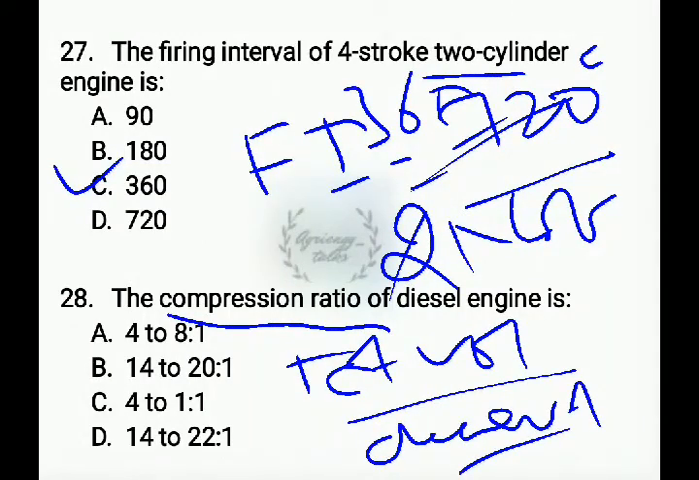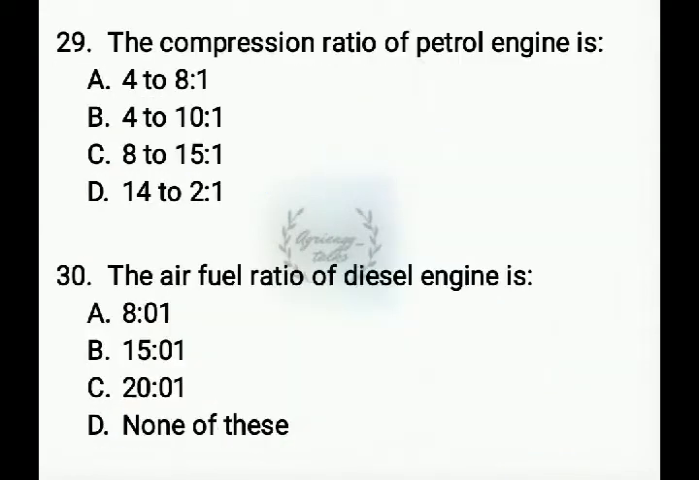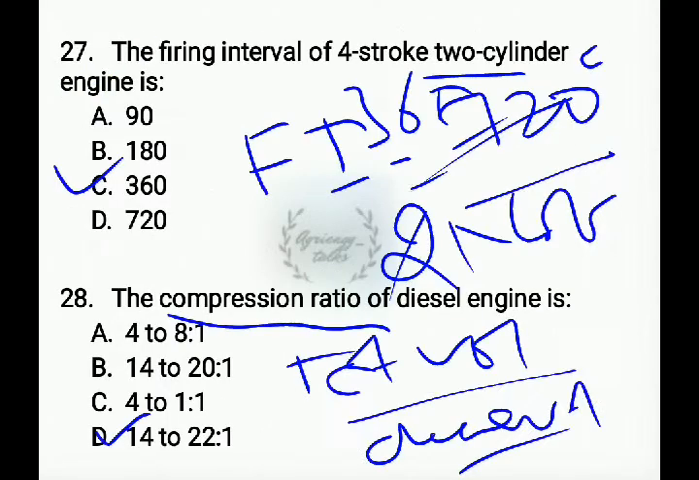It is a ratio of total cylinder volume to the clearance volume. For diesel engine, it is 14 to 22 is to 1. Coming to petrol engine, that is 4 is to 1 to 8 is to 1. Option A is the correct answer for petrol engine and option D is correct for diesel engine.